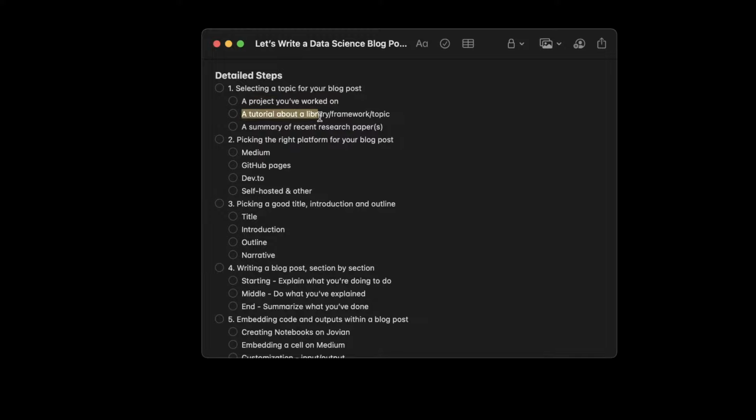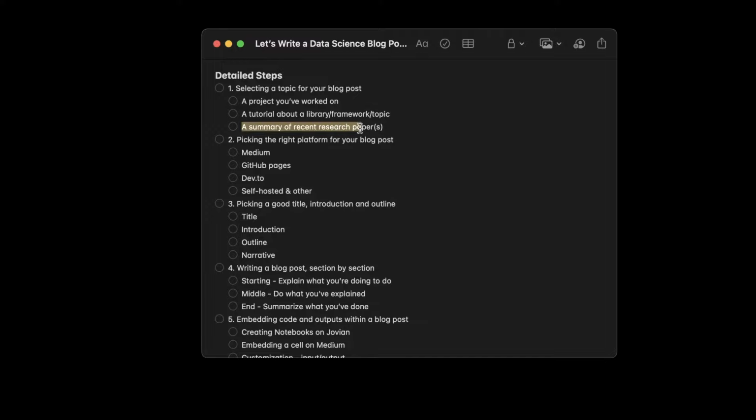Now you can also write a blog post which is a tutorial about a library, framework, or topic. And these are also great blog posts, but typically you will find that dozens or hundreds of tutorials have already been written on most popular libraries. So this may not have as much of a reach as something more interesting. So a great way to combine these two is to take the project that you worked on and write it like a tutorial, so that it is unique. On the other hand, it also teaches somebody something, and people can follow along and build their own project by using your project. Okay.